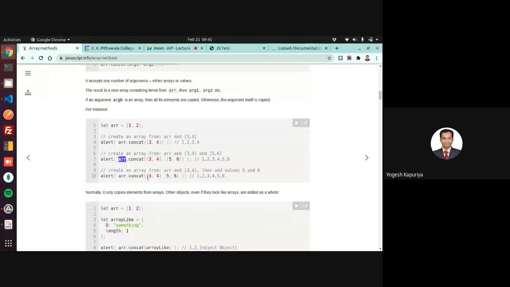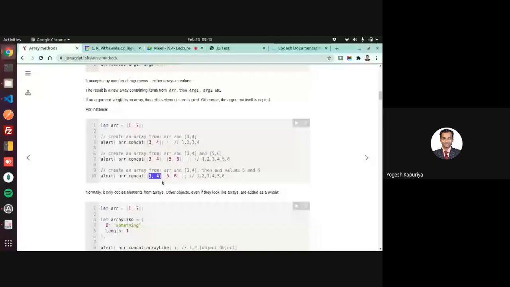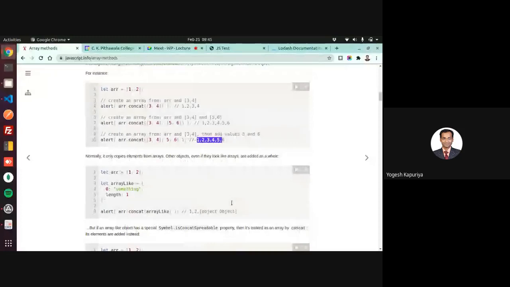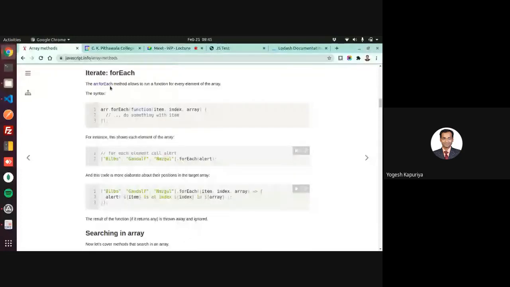I can also say single value 6 is another value. Again, all these will be merged together. So it's a very powerful function, concat. forEach we have discussed.